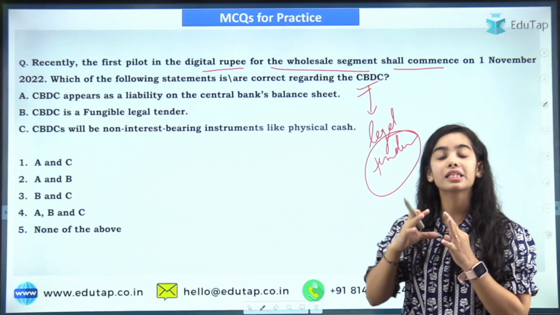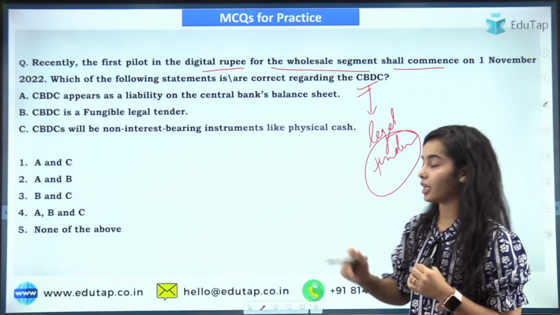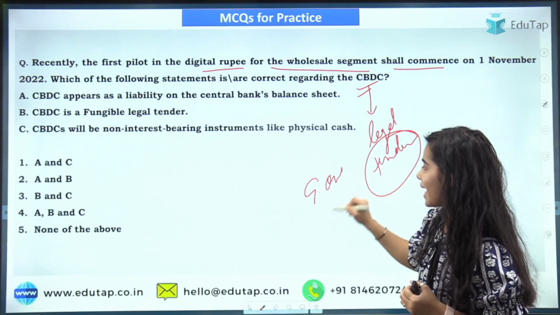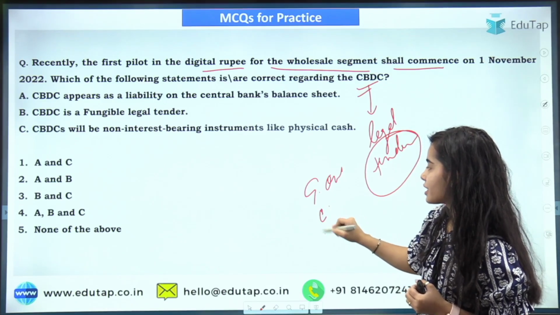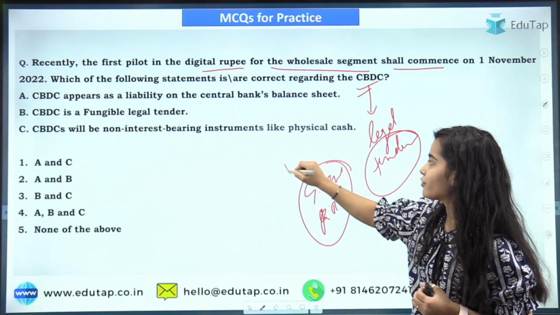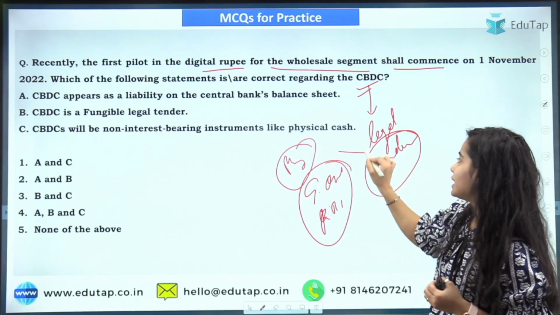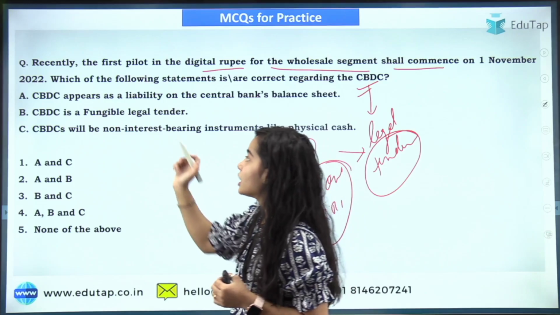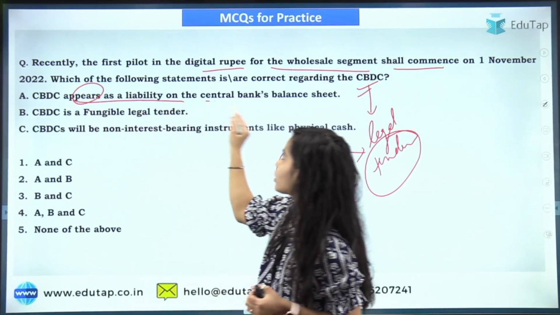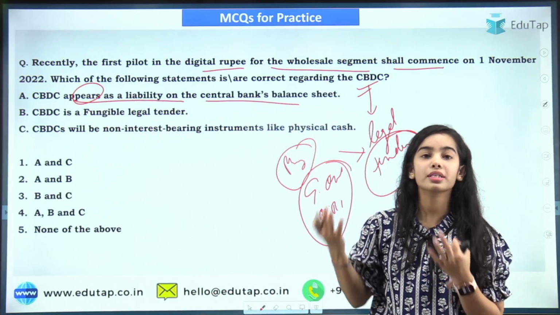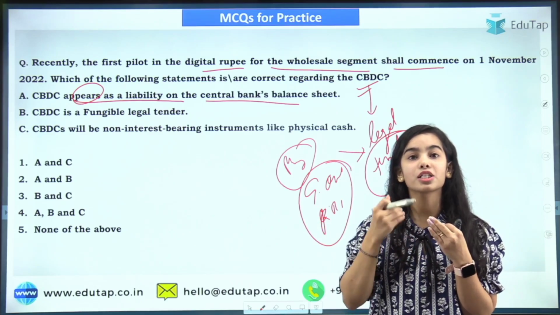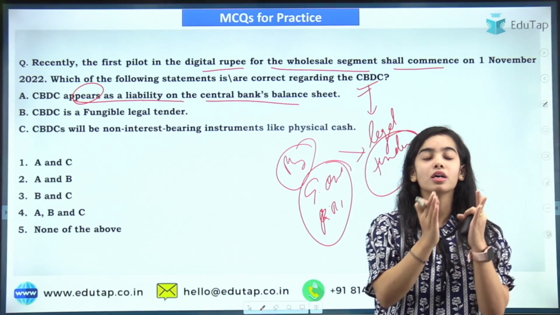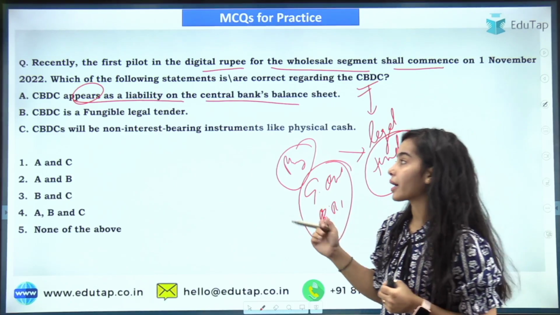And it is the liability of the Reserve Bank of India. So it is guaranteed by the central government and it is the liability of the Reserve Bank of India, like the physical currency. Similarly, the digital currency will also be legal tender. So CBDC appears as a liability on the central bank balance sheet. That is true. It is a liability because the Reserve Bank of India is issuing the digital currency, so it will be the liability of the central bank.